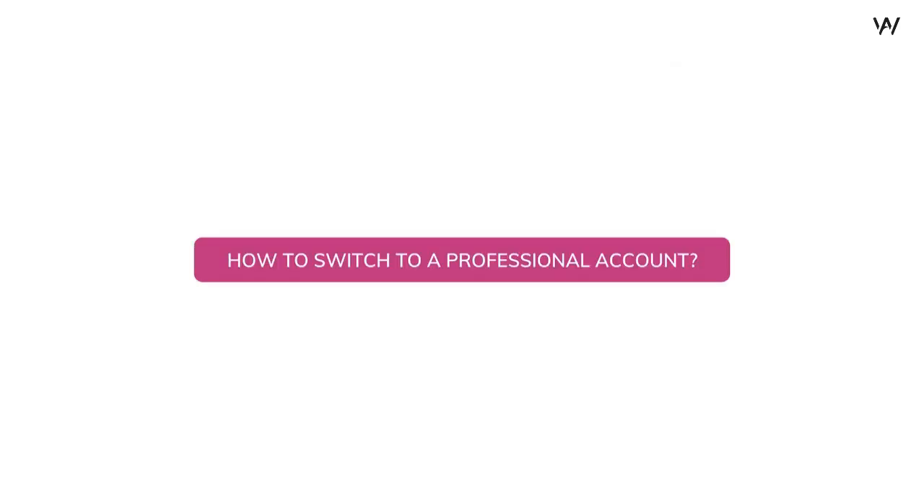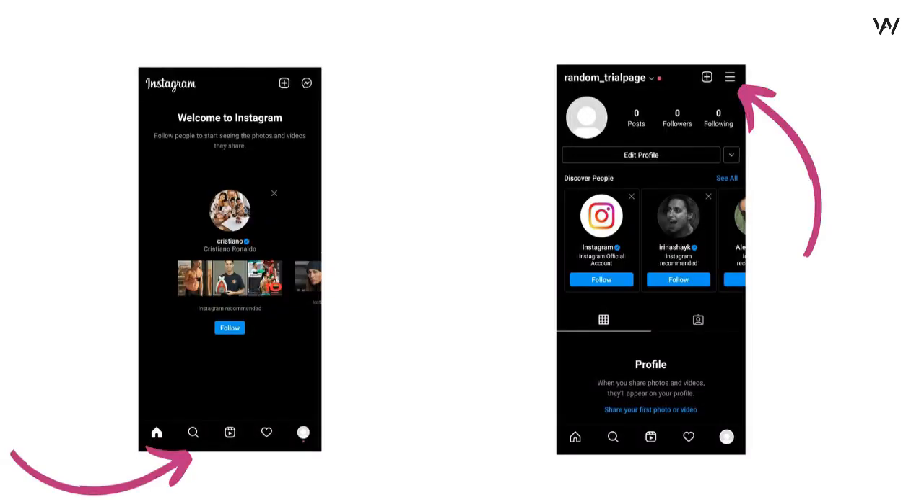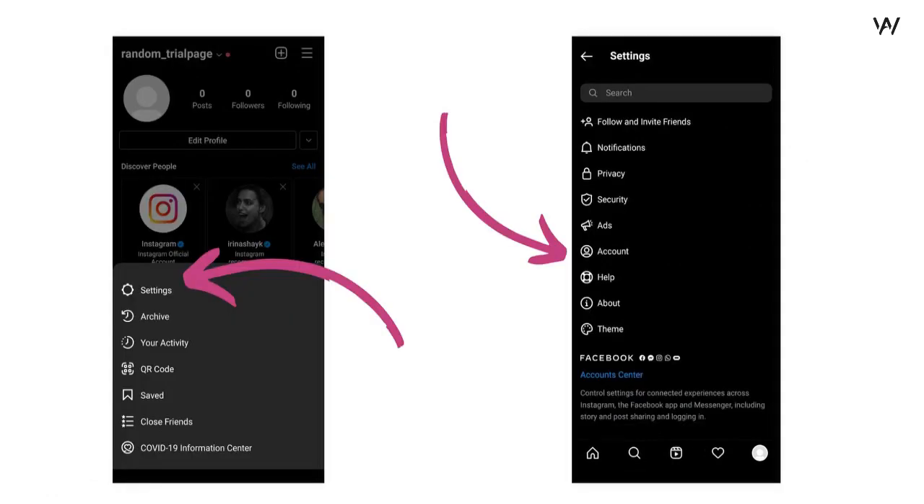So now let's get a bit practical. Let me show you how to switch to a professional account. As you can see on the screen, open the Instagram app first and click on my profile section at the bottom, as shown on the image on the left. Now at the top right hand corner, you will see three parallel lines. Click on it, and after clicking on those three parallel lines, you should click on the settings tab as shown on the left image. After that, click on the account section as shown on the right image.